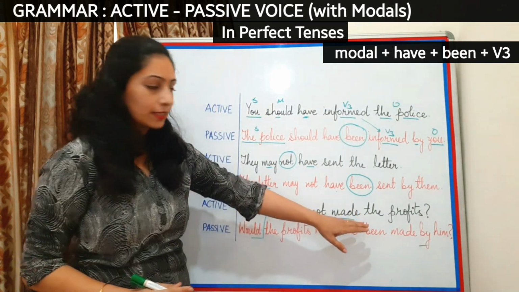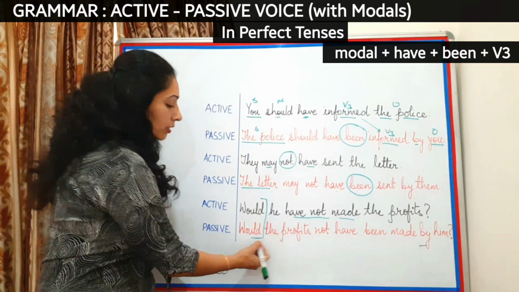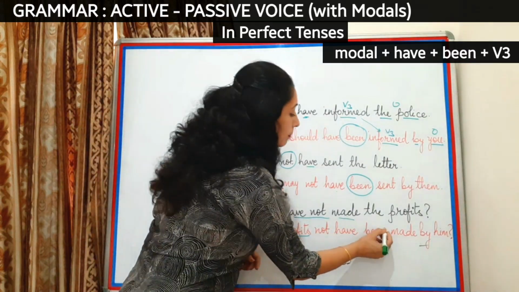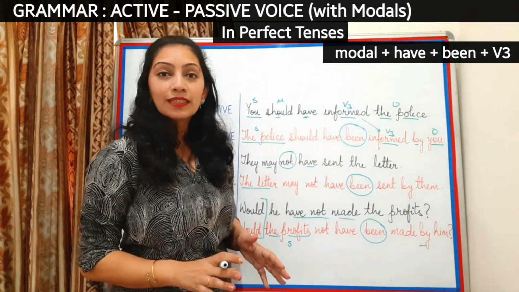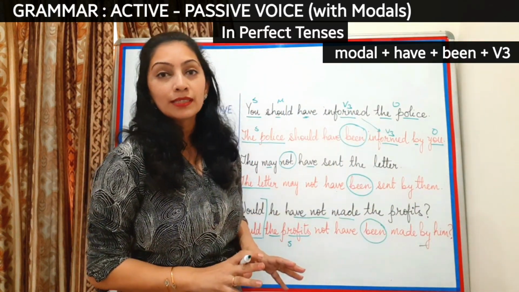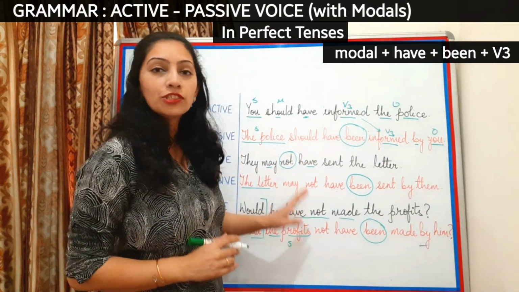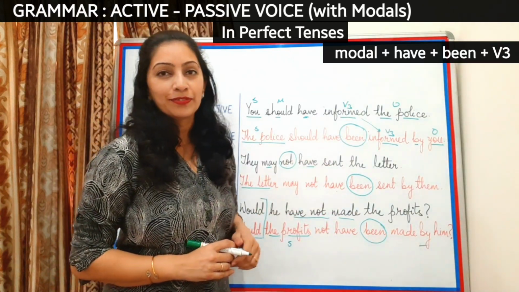It's a negative sentence. The passive of this will be would the prophets not have been made by him. So you can see that all I have done with modals which are in perfect tenses is not change the modals, but just add the word been after have.